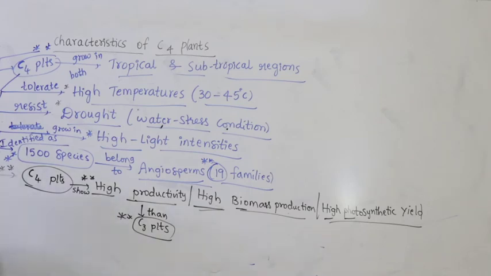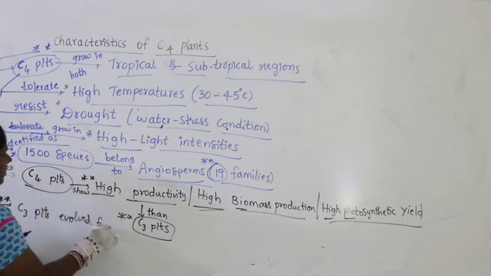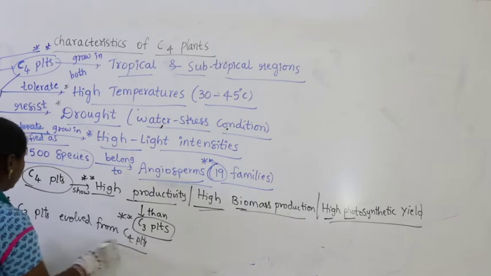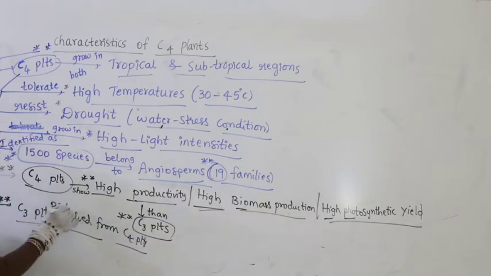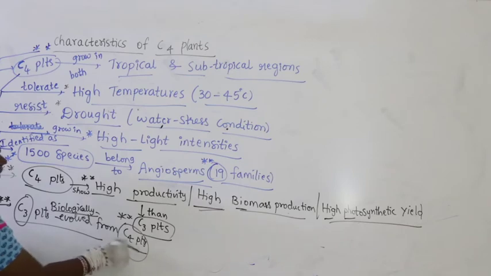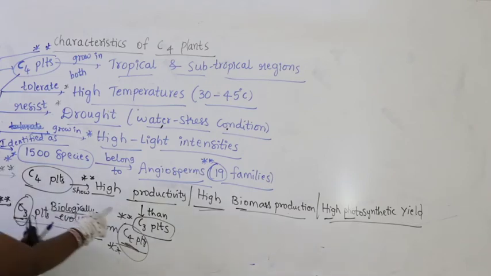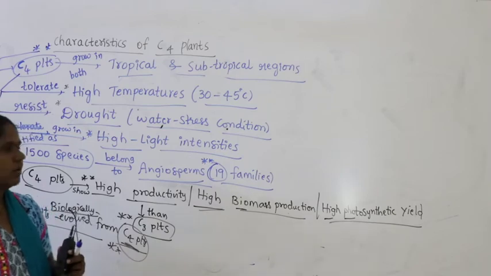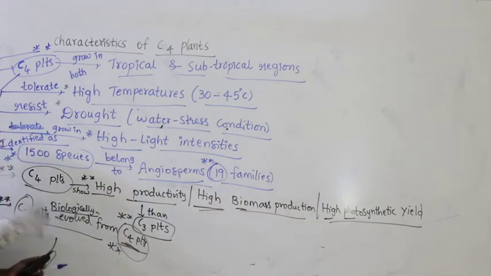That's why we say that C3 plants are biologically evolved from C4 plants, because C4 plants have a higher rate of productivity when compared with the C3 plants, right? Why do C4 plants show high rate of productivity or high biomass production? So the point related to C4 plants and C3 plants, have we discussed earlier?